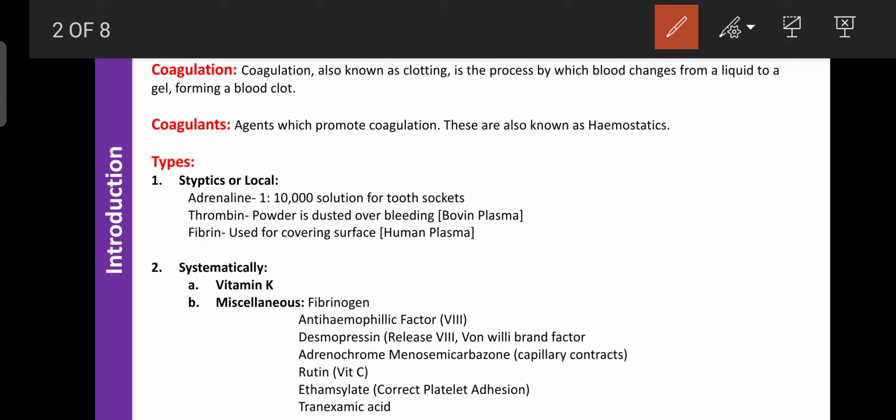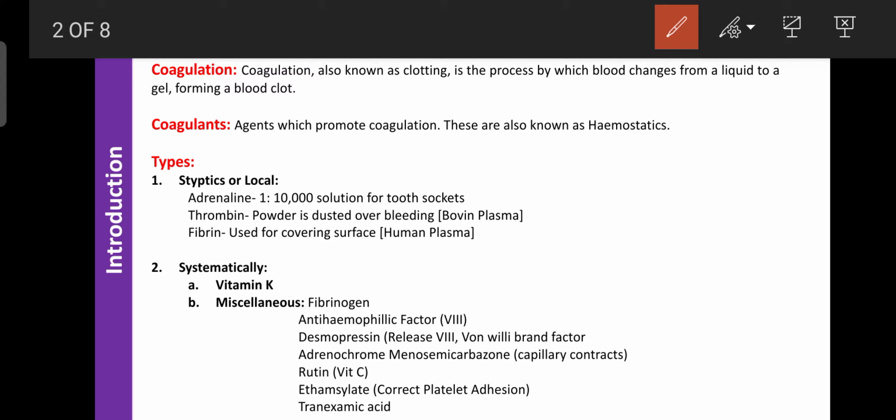Regarding miscellaneous, there is fibrinogen. It is helpful for the formation of fibrin in the presence of thrombin. So fibrinogen can be converted to fibrin, and fibrin is essential for the formation of the thread-like structure. That's why fibrinogen also plays an important role in the coagulation process.